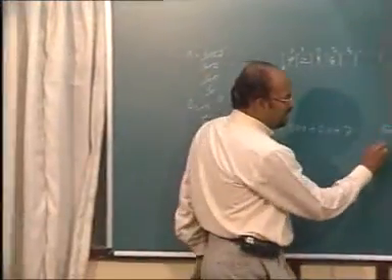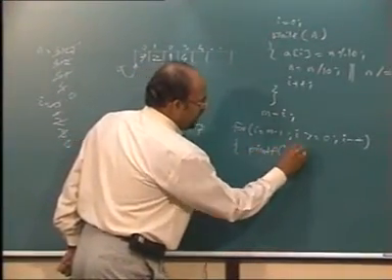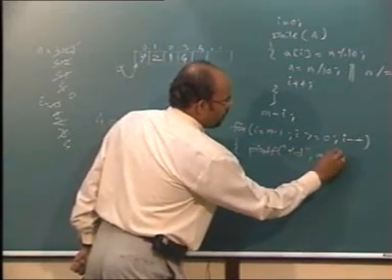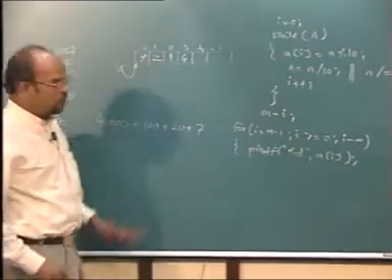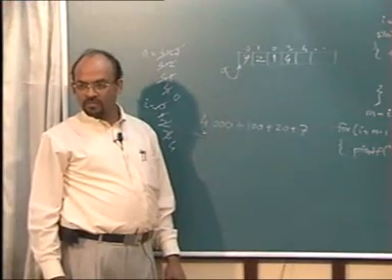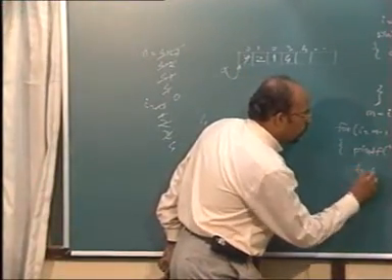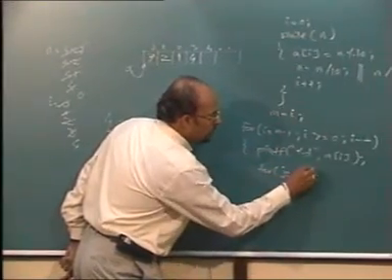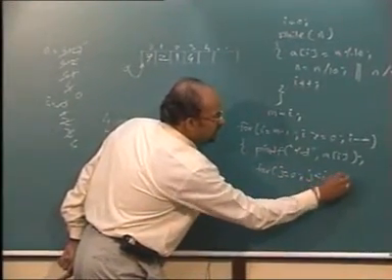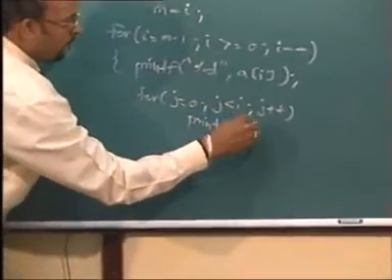You can say printf %d, a of i, correct? So 4 will be printed. Okay. Now I will use one more loop: for j equal to 0, j less than i, j plus plus, printf 0.